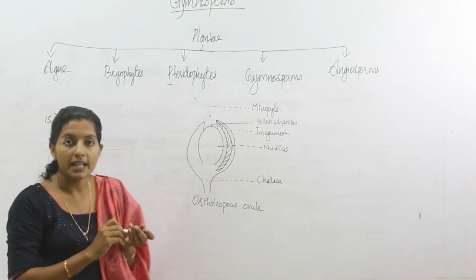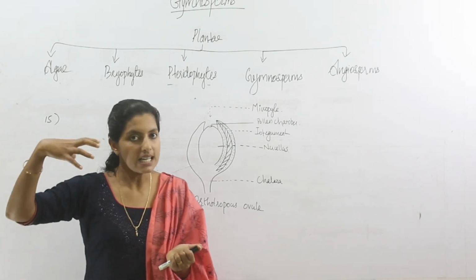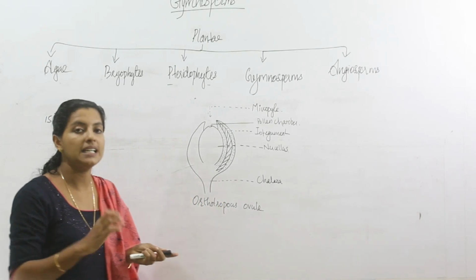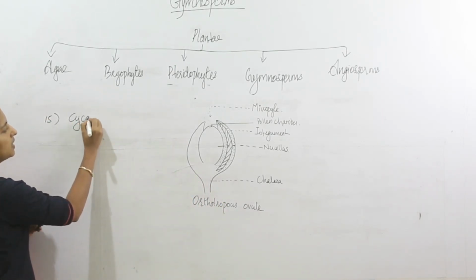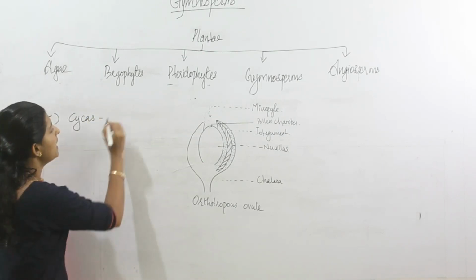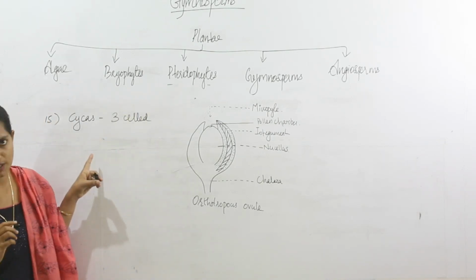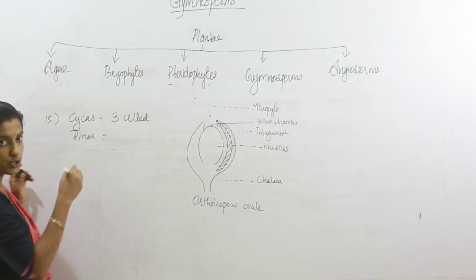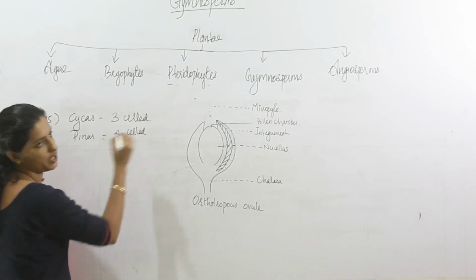For the pollination process, what will happen? The microspores which are present in the microsporangia should be liberated. That liberation happens at different stages. For example, in Cycas, the microspores are liberated from the microsporangia in the three-celled condition. But in case of Pinus, the dissemination of microspores is in its four-celled condition.